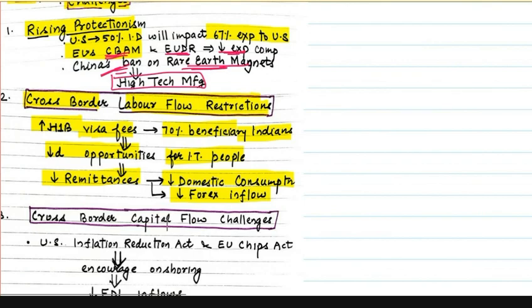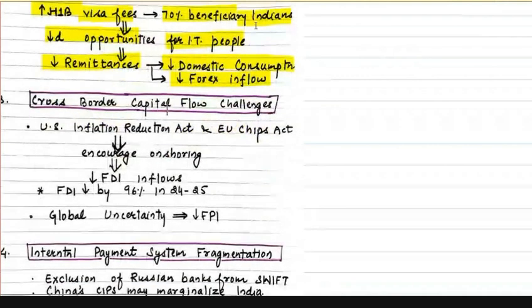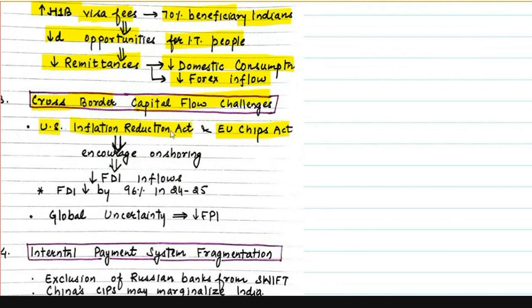Then there has also been a restriction on capital flow. Not a direct challenge, they're not doing it directly, but indirectly there is a challenge in case of cross-border capital flow also. For example, US has brought the US Inflation Reduction Act and the European Chips Act. The US Inflation Reduction Act is trying to encourage domestic manufacturing in US by focusing on local energy and local manufacturing systems. The European Union Chips Act is trying to encourage the manufacturing of semiconductors in European Union. So this is about semiconductors, and this is about energy and manufacturing.